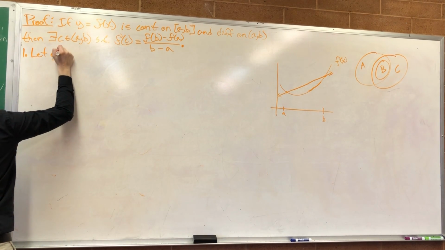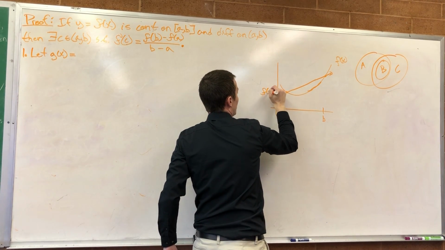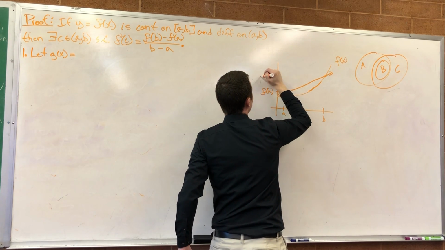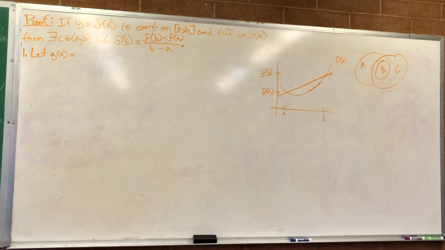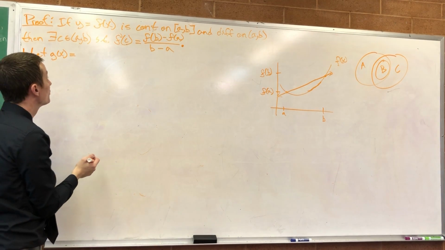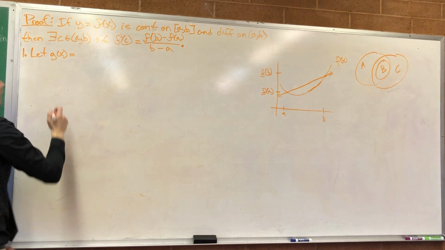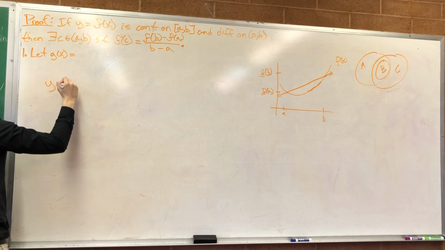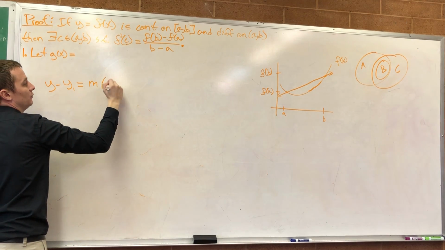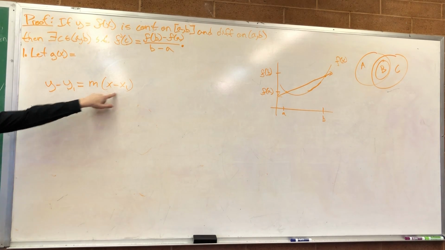So let g of x equal, what is that line that goes through A? This is f of A, B, f of B. What is the line that goes through those two points? The secant. But what's the actual equation for the line? How do we get the equation of a line through a point? When you've been finding the tangent line, the equation you've been using is y minus y1 is equal to m times x minus x1, right? This is the equation of a line that passes through the point x1, y1.